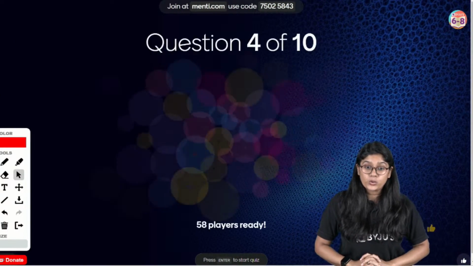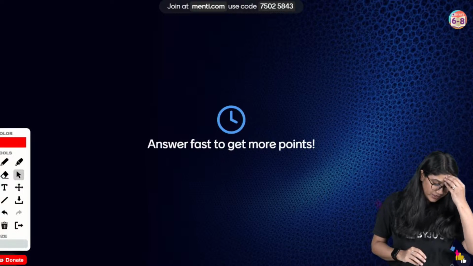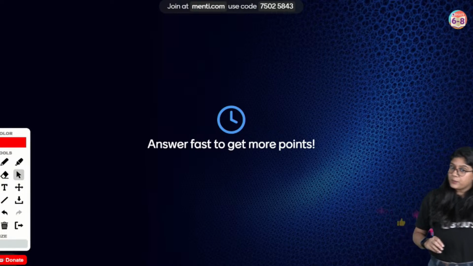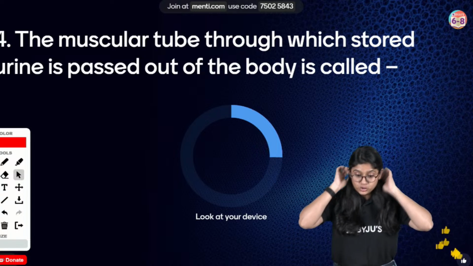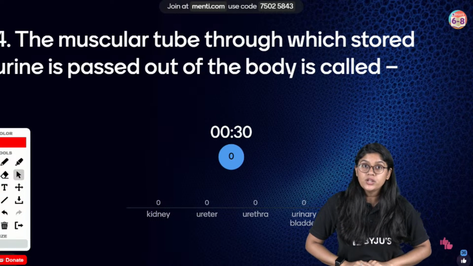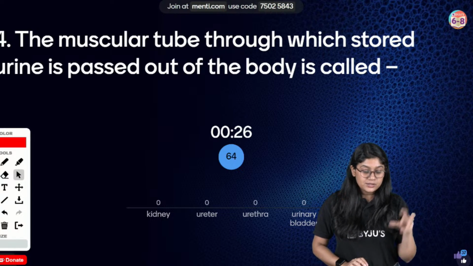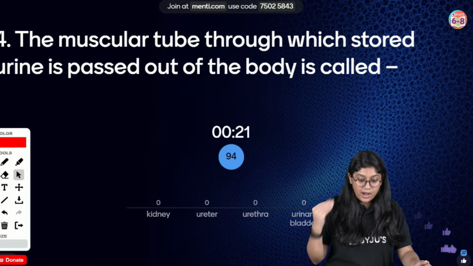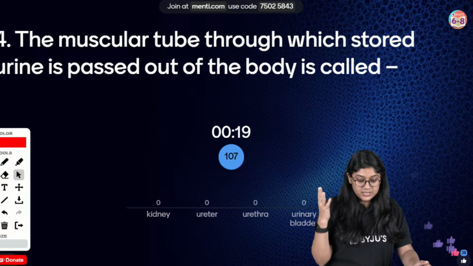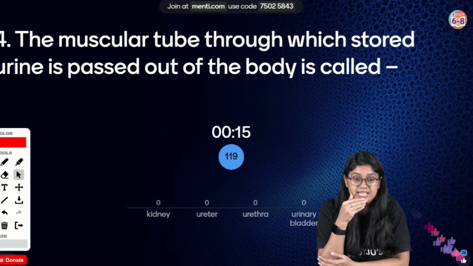Chaliye. Question number 4, everyone, on your screen. Here we go. The muscular tube through which stored urine is passed out of the body is called as what? Kidney, ureter, urethra, or urinary bladder. Yes, Utkarsh, yes.